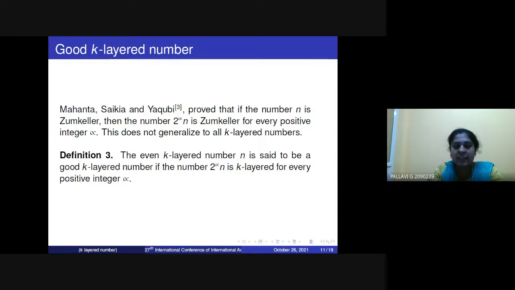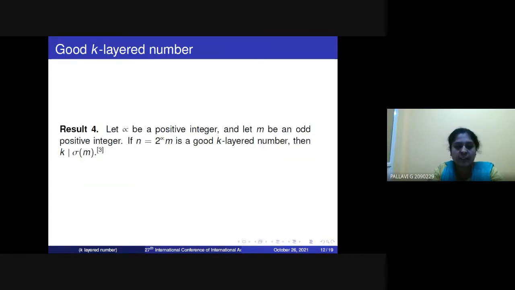If n is a K-layered number and there exists 2 to the power of alpha n that is also K-layered, then we can say it is a good K-layered number. Result 4: let alpha be a positive integer and m be a odd positive integer, then n equals 2 to the power of alpha m. If it is a good K-layered number, then K divides the sum of the divisors of m.